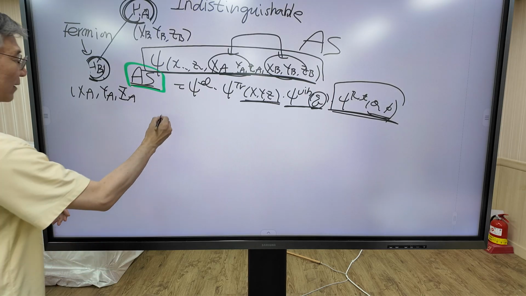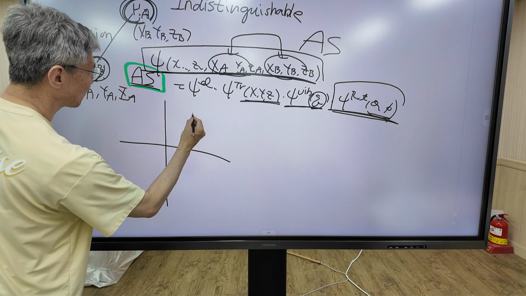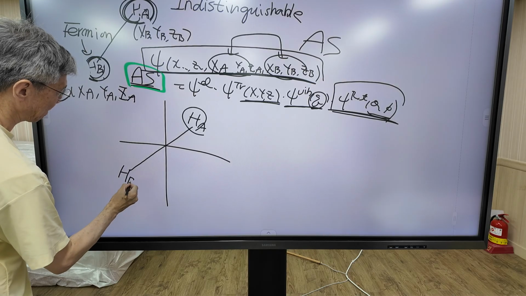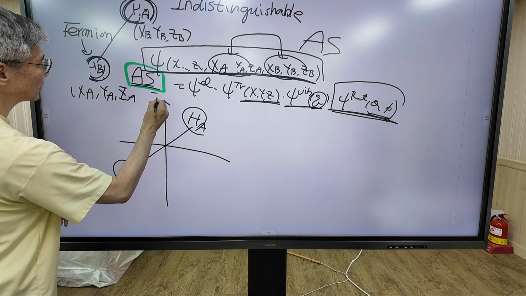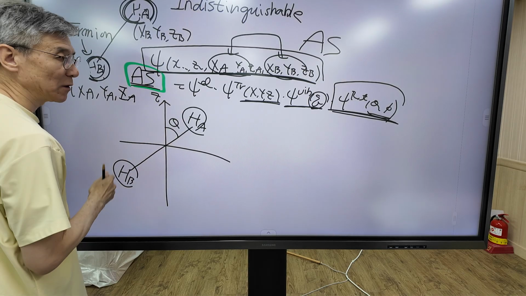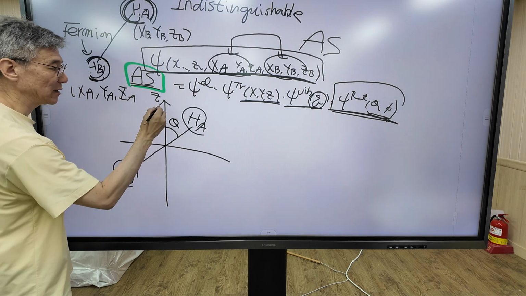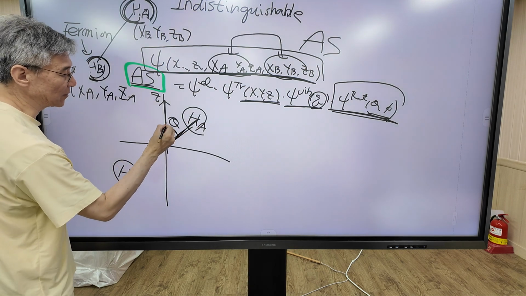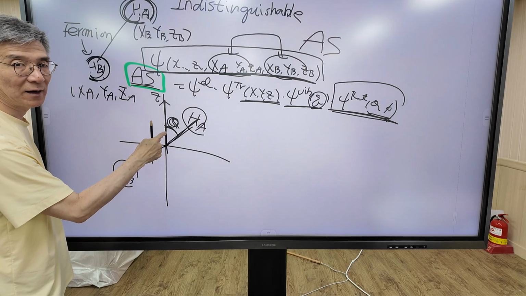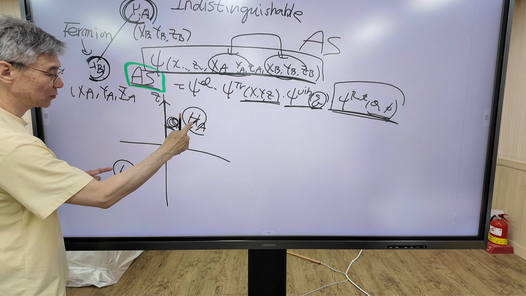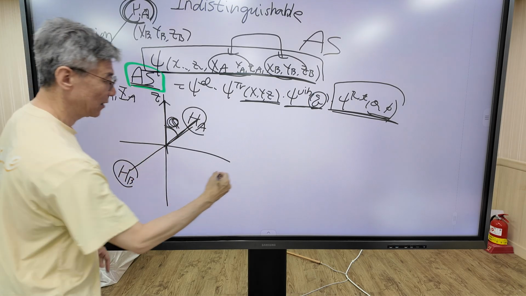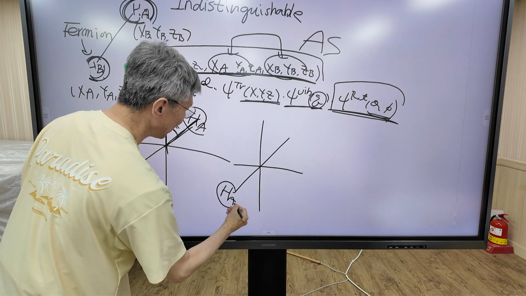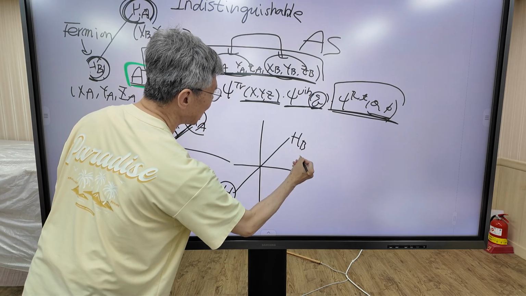Why? Now first I'm going to define theta as follows. I'm going to define theta as the axis between G and HA. This is the definition of angle theta. Now I'm going to swap HA and HB. Then this is HA, this is HB.